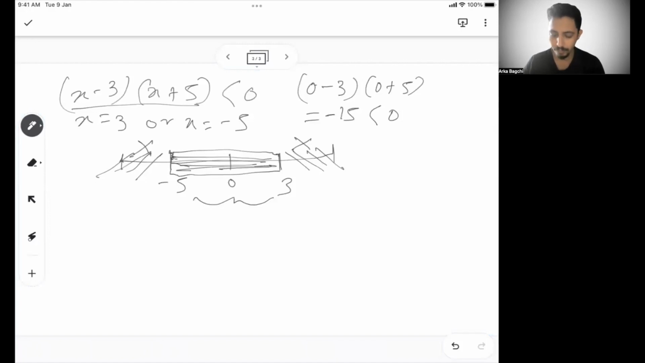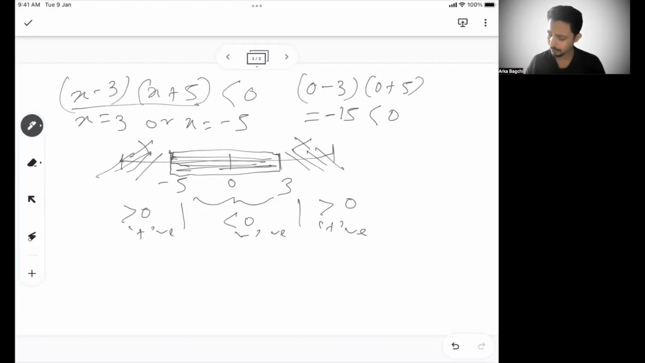So typically, if one area is less than 0, the other two areas have to be greater than 0. So this space we are saying less than 0, this will be greater than 0, and this will be greater than 0. So it's alternate. Basically, if this area gives you a negative value, any value less than -5 will give you positive, and any value more than 3 will give you positive. So this is an alternately positive-negative kind of scenario.